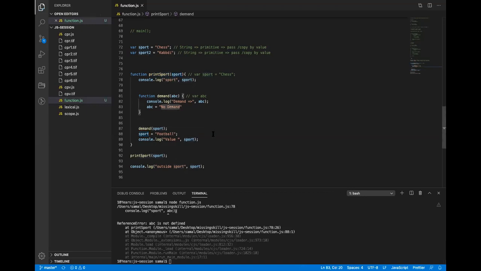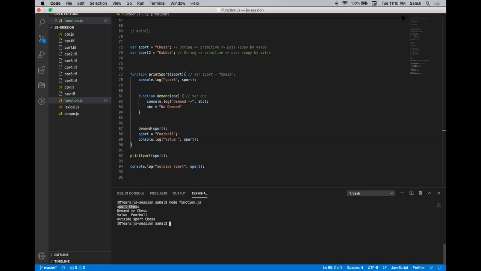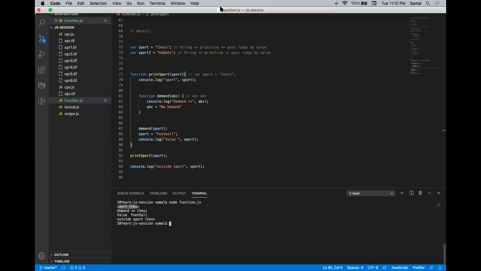Oh, I did not save the file. Oh my God. So now it printed the value: sports chess. Yes, rejoin again. This is a problem with your speaker, not with my system.